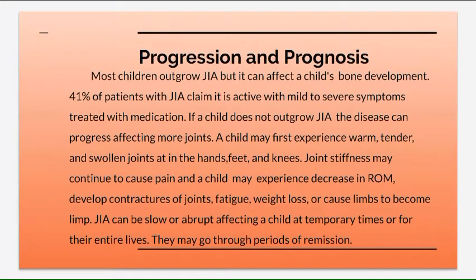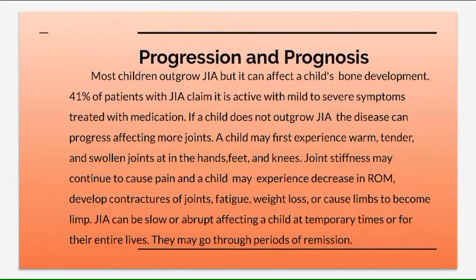Progression and prognosis. Most children outgrow JIA, but it can affect a child's bone development. 41% of patients with JIA claim it is active with mild to severe symptoms treated with medication. If a child does not outgrow JIA, the disease can progress, affecting more joints. A child may first experience warm, tender, and swollen joints in the hands, feet, and knees.